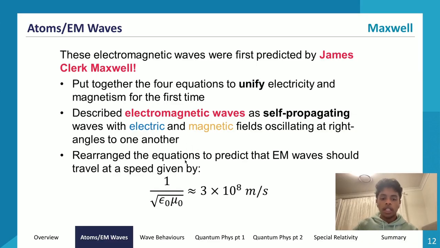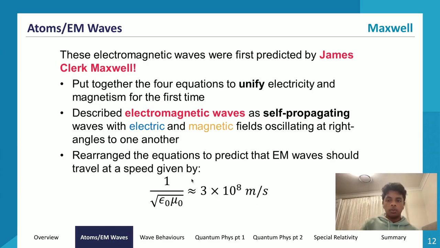And he also rearranged the equations to predict that electromagnetic waves should travel at a speed given by 1 over the square root of these two constants, epsilon naught and mu naught, which is approximately equal to 3 times 10 to the power of 8 meters per second. This is always a constant, because these are both constants. So the speed of electromagnetic waves is always a constant, and this will come back to haunt us when we learn about special relativity. But for now, we don't need to worry about it too much. All we need to know is that he predicted that EM waves should travel at a speed of 3 times 10 to the power of 8 meters per second.